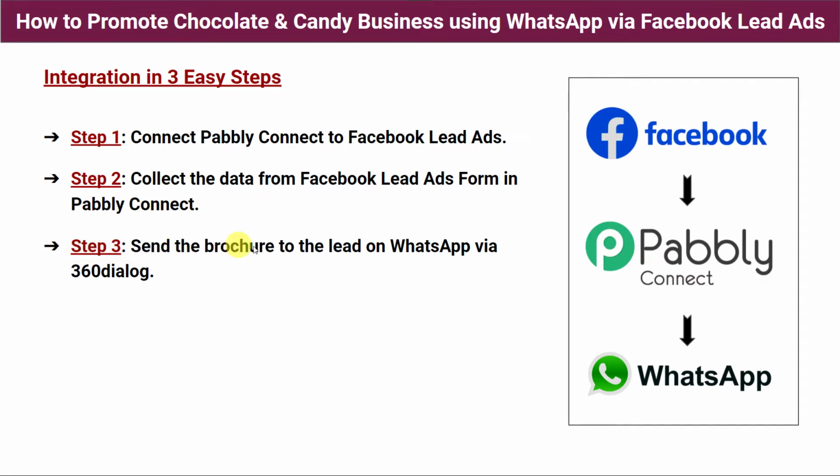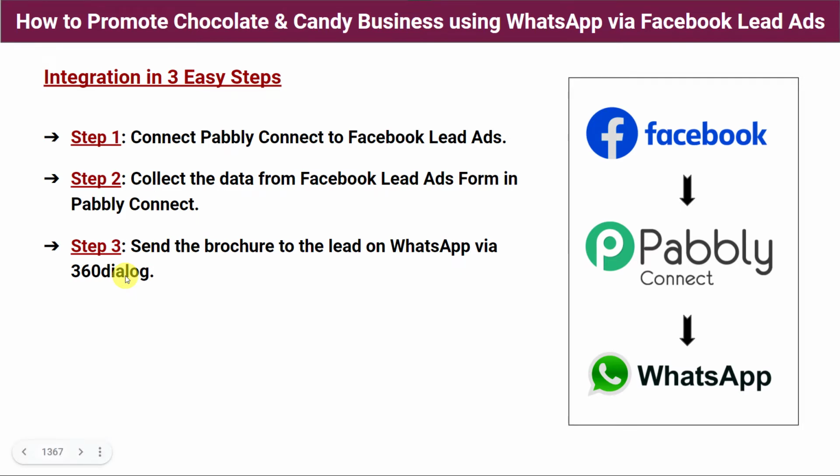Step 3. Send the brochure to the lead on WhatsApp via 360 dialog. So whatever the data Pabbly Connect has captured from Facebook lead ad forms, the same data will be used and your chocolate and candy business brochure will be sent on the WhatsApp number of the customer. And here we are going to use 360 dialog software application for sending the messages on WhatsApp.